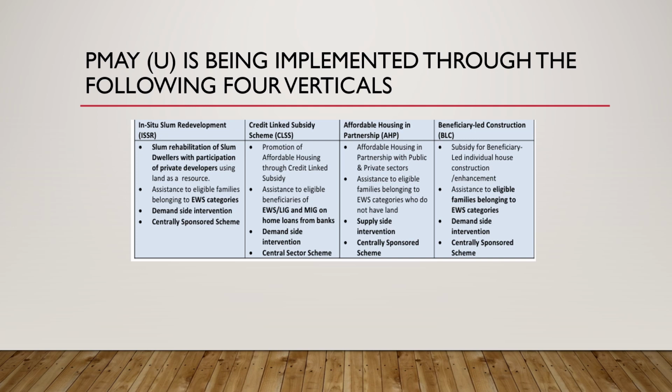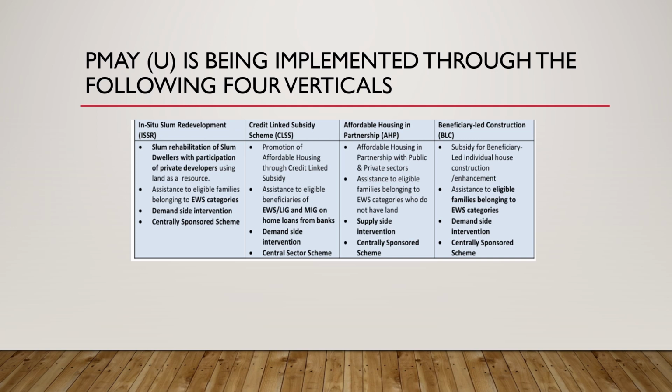Then we have the Credit Linked Subsidy Scheme. In it, there is promotion of affordable housing through credit linked subsidy assistance to eligible beneficiaries of economically weaker sections and MIG on home loans from banks. Here we can see demand side intervention is there, and it is also a Central Sector Scheme. About ISSR, it is a centrally sponsored scheme, and CLSS is a Central Sector Scheme.